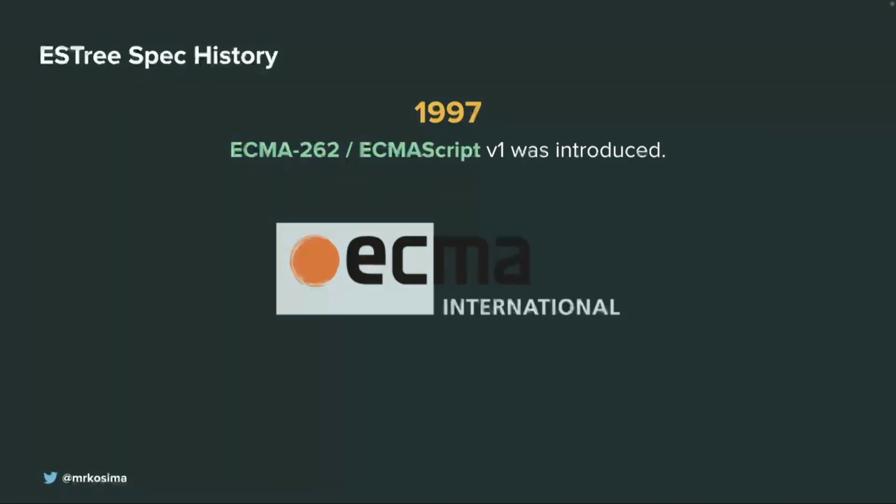It was founded in 1961, and Netscape turned to them and asked them, hey, let's standardize JavaScript because we have two languages that are not the same. And in 1997, the first version of ECMAScript, with the code name ECMA-262, which is also still the official name, was introduced. The first version of this document is a PDF file of about 100 pages. It describes how JavaScript works, what the functions are, what the functionality is. This was about it.